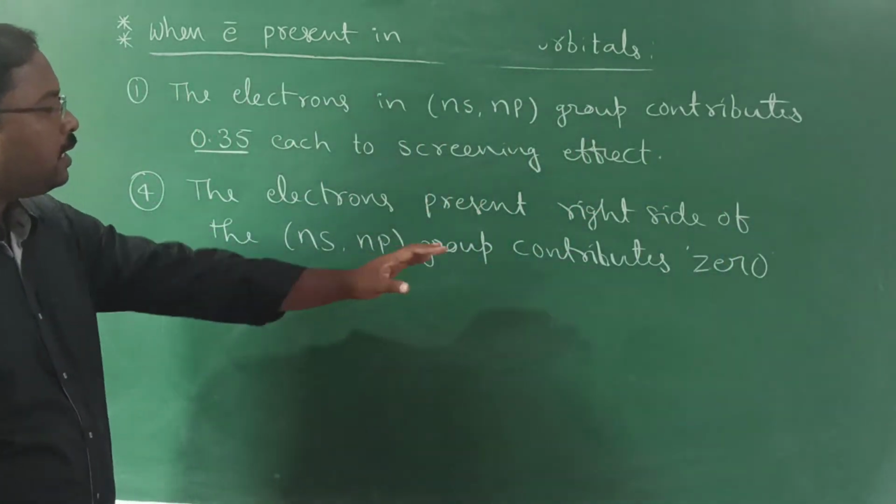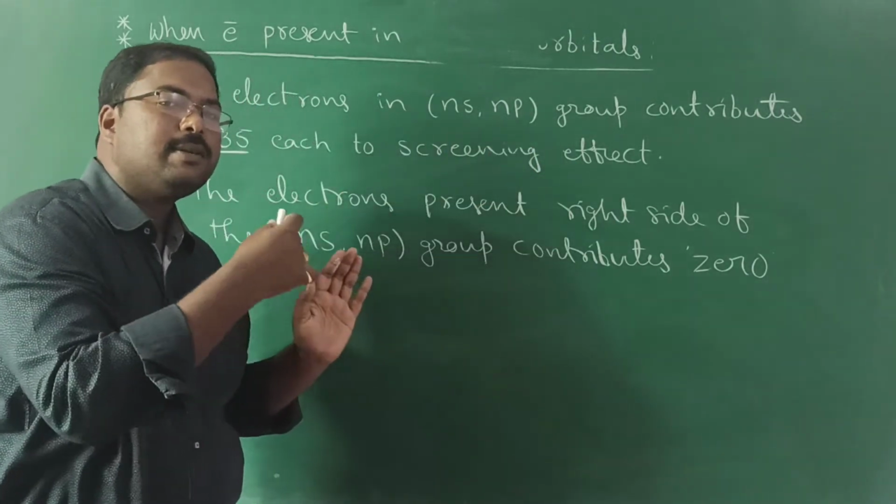Okay. The electrons which are present on the right side. Right side means what? After that.